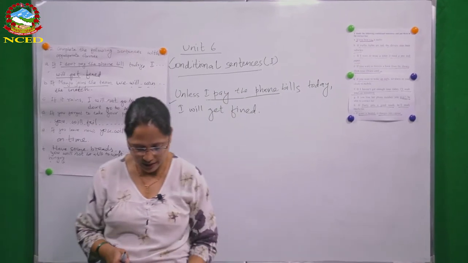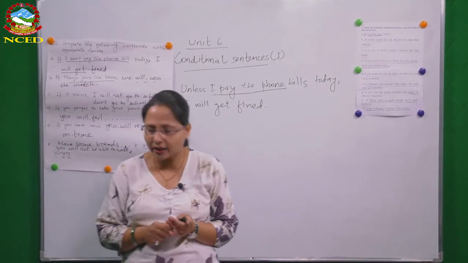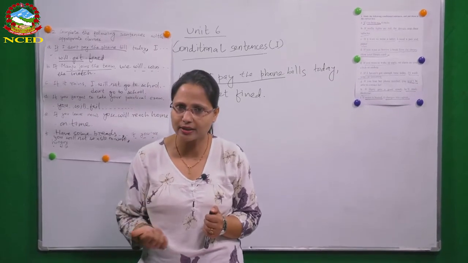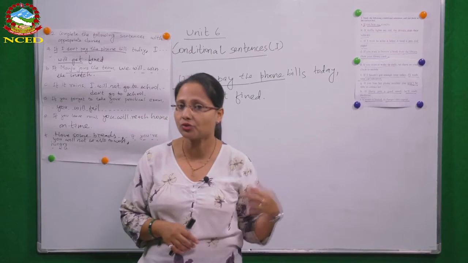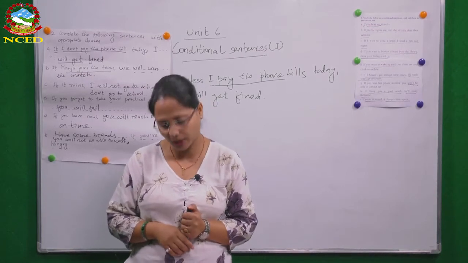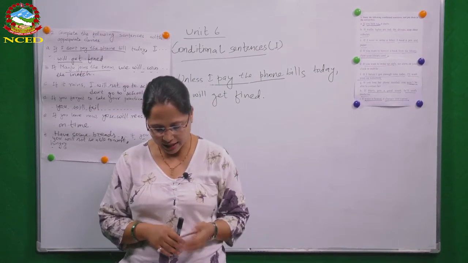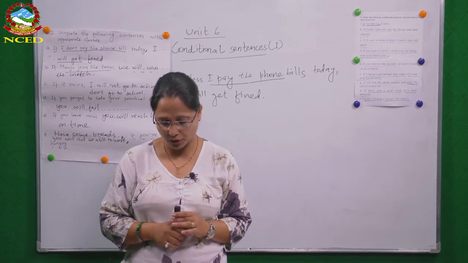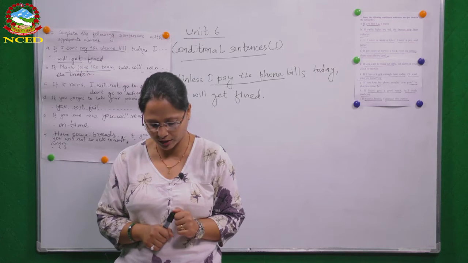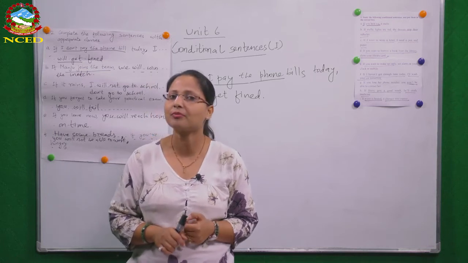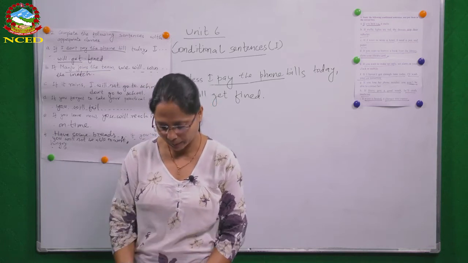So what it means is, you have to write 10 conditional type 1 sentences. For that you can use either of the three structures we just discussed, okay? And in the next class, show it to your friends and teacher and find out if you made any mistake or not. And please take help of your teacher to do it, okay?